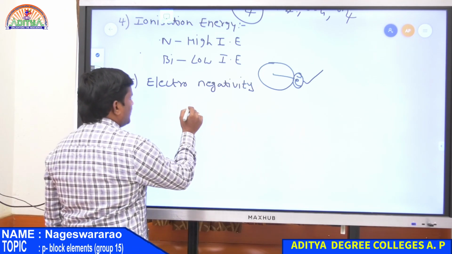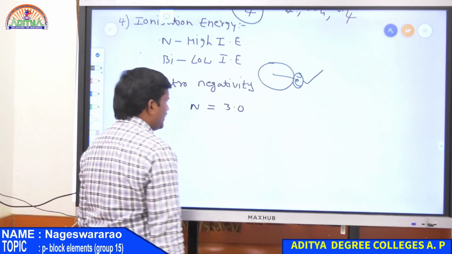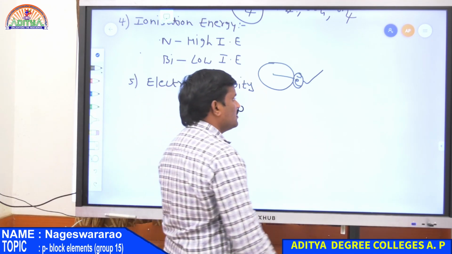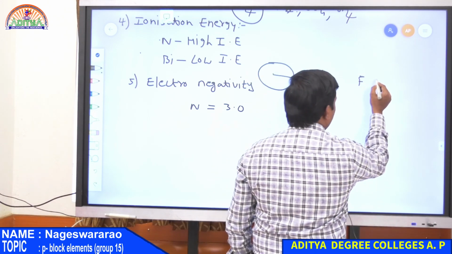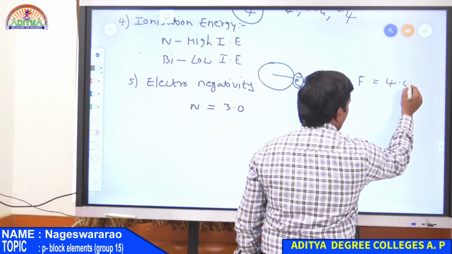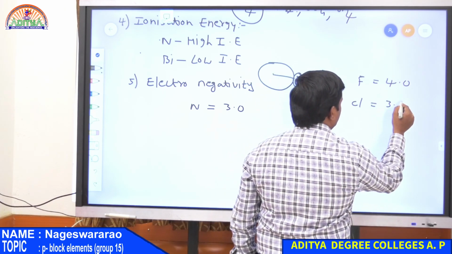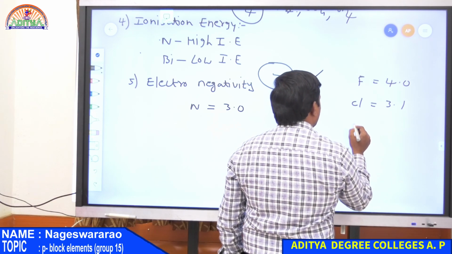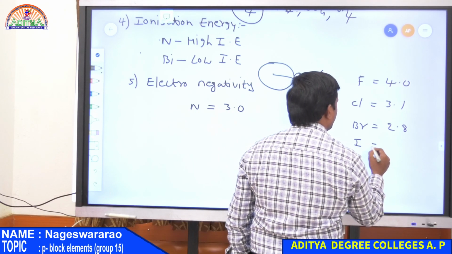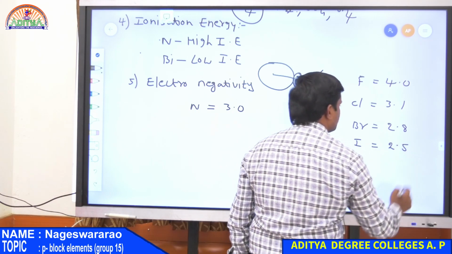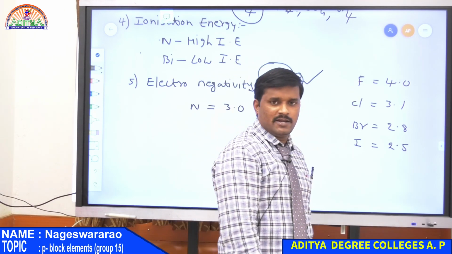So nitrogen has a high electronegativity, equal to 3.0. It is almost equal to chlorine. The most electronegative element in the entire periodic table is fluorine, with a value of 4.0, and next is chlorine, nearly equal to 3.1, then bromine 2.8, and iodine 2.5. All these halogens have the highest electronegativity values.